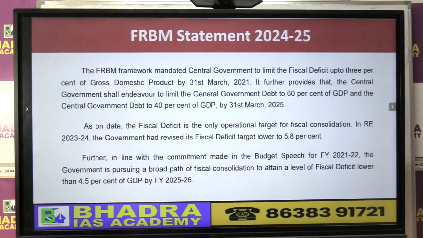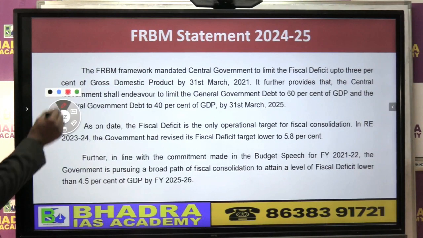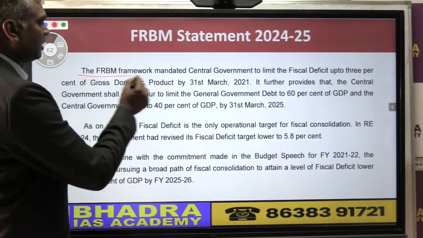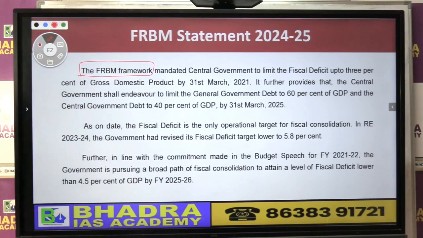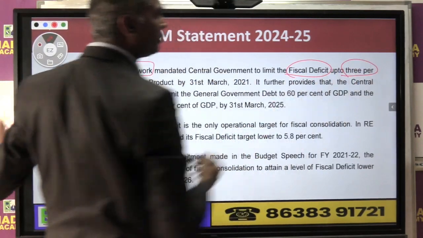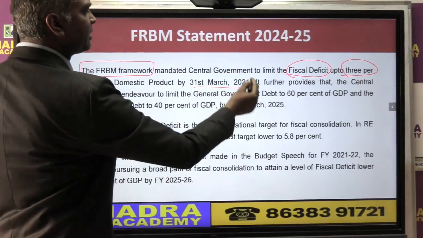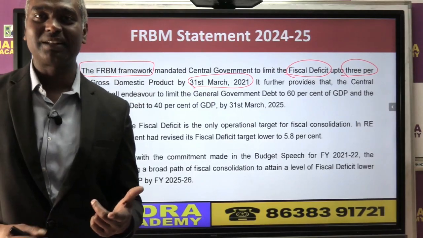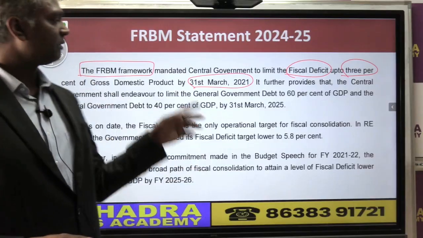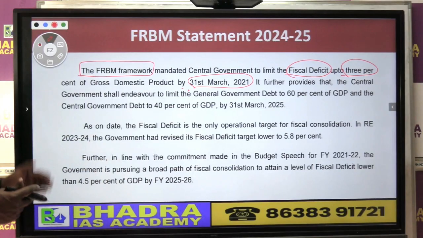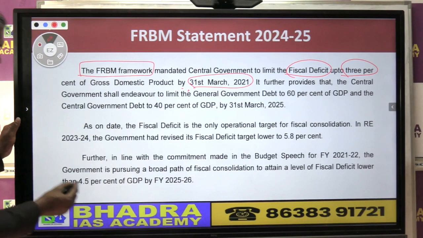Okay. So now what is this FRBM? So let's try to have a look at this FRBM जो आपको even APSC में mains में भी पूछा था. According to the original FRBM Act, the government of India supposed to bring fiscal deficit to 3% of GDP by 31st March 2021. Long back, मतलब 4 years ago we can say. लेकिन क्या हुआ था 2021 में कोविड हुआ था, तो गवर्नमेंट ने क्या बोला, ये टारगेट अचीव नहीं कर सकते. फिर गवर्नमेंट ने क्या किया, they said that they will try to bring the fiscal deficit.